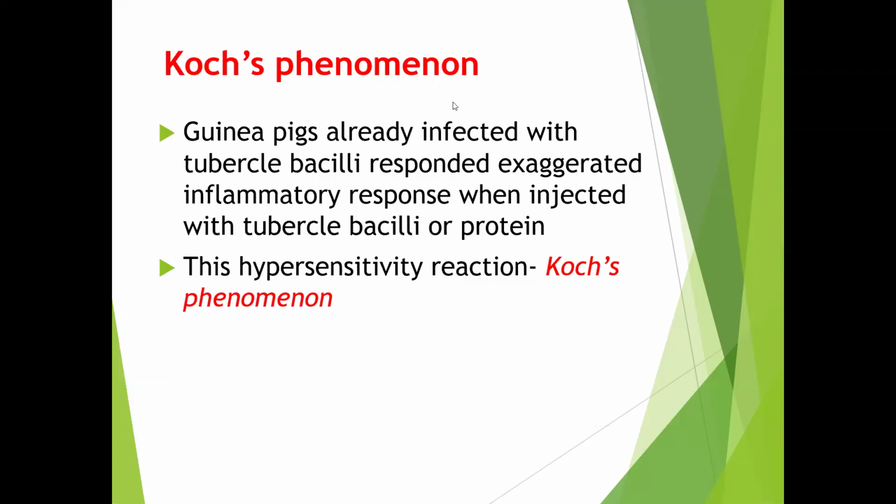Next, Koch's phenomenon. This is a hypersensitivity reaction. Guinea pigs which are already infected with tubercle bacilli show an exaggerated inflammatory response when injected with the tubercle bacilli or protein. Again, when we give the tuberculin injection or protein, they show the exaggerated inflammatory response, which means a hypersensitivity reaction. That is called Koch's phenomenon.